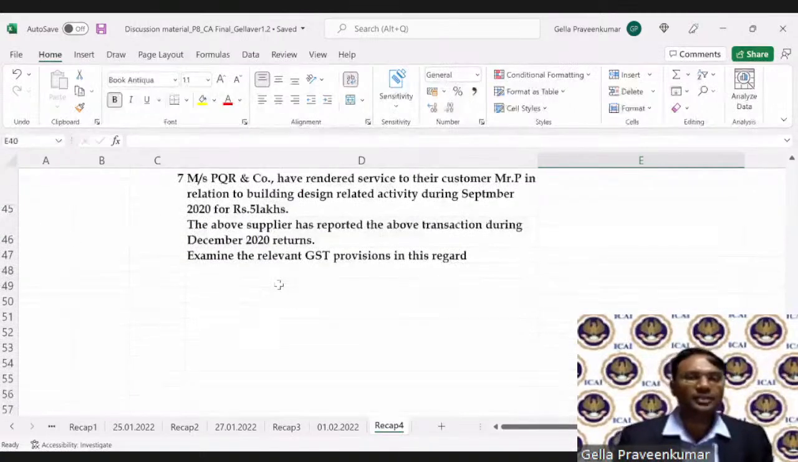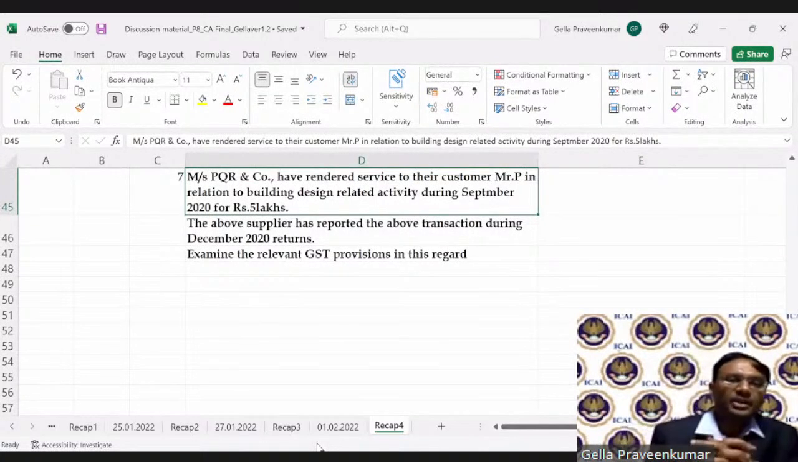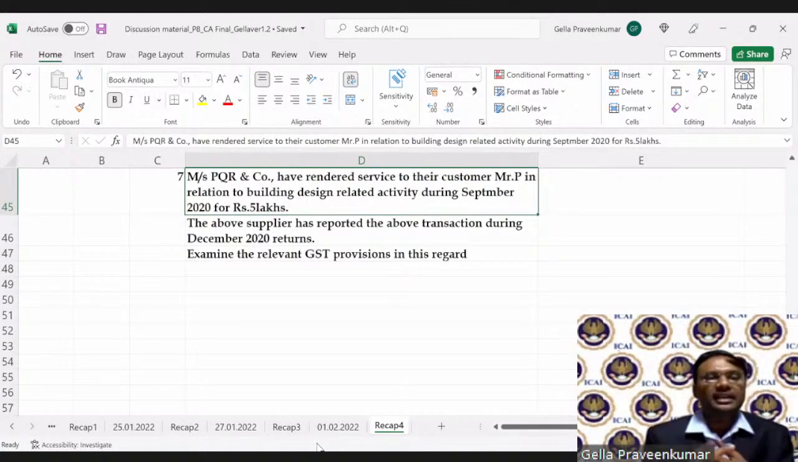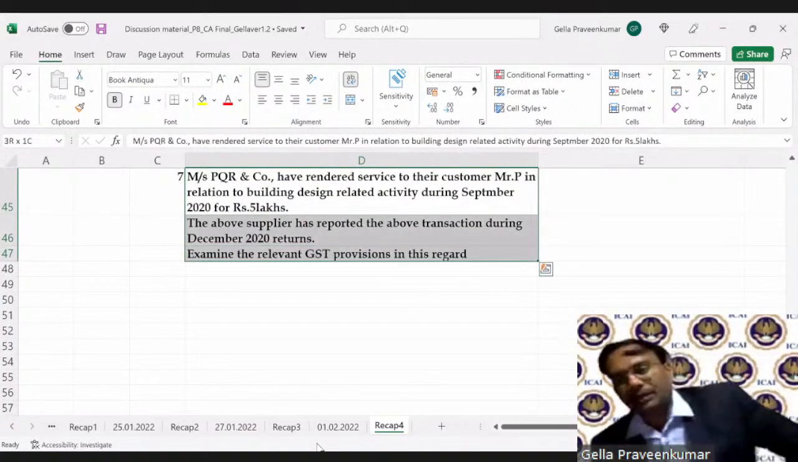Let's come to the last question of today's discussion. This question, Mrs. PQR company have rendered their services to their customer called Mr. P in relation to building design services related activity during September 2020 for rupees 5 lakhs. The above supplier has reported the above transaction during December 2020. Examine the relevant GST provisions.